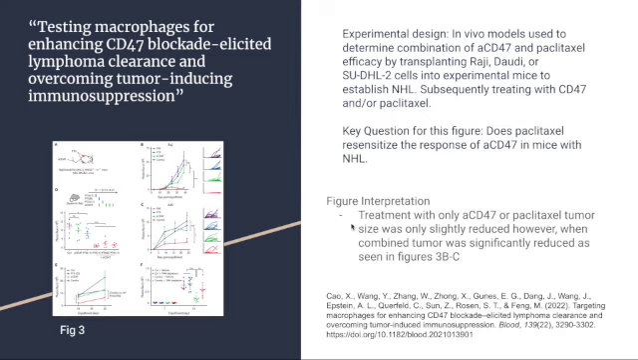And in figure 3A, these are the locations where the transplanted cells were placed in the mice. And in figures 3B, C, and F, you can see that with treatment with only anti-CD47 or just paclitaxel, the tumor size was reduced only slightly. However, whenever they were combined, the tumor size significantly reduced.